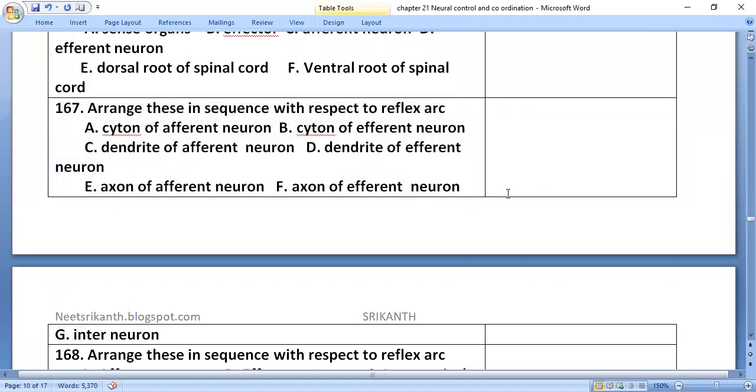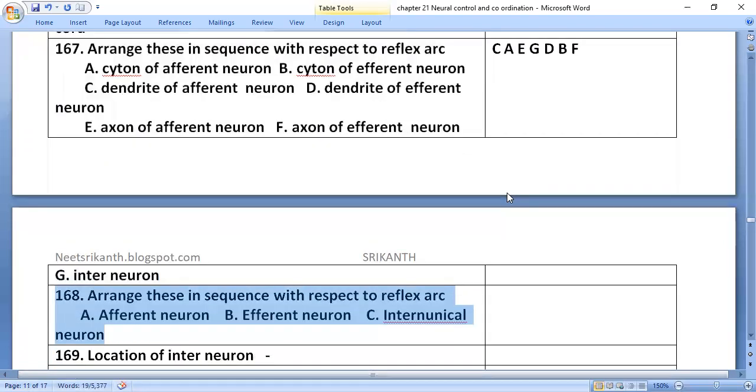Arrange these in sequence with respect to the reflex arc: cyton of afferent neuron, cyton of efferent neuron, dendrite of afferent neuron, dendrite of efferent neuron, axon of afferent neuron, axon of efferent neuron, and interneuron. Arrange these in sequence: afferent neuron, efferent neuron, interneuron.